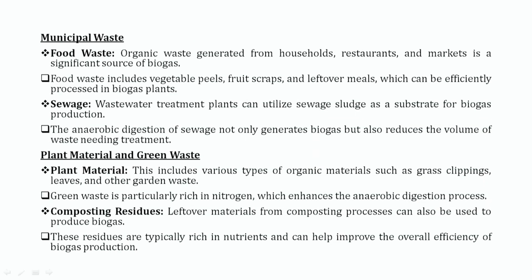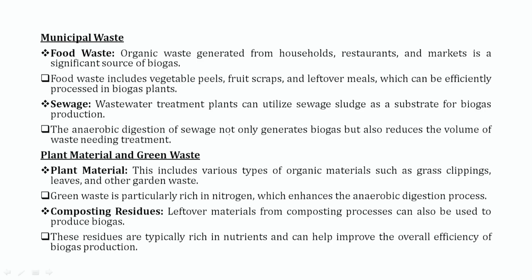Along with agricultural waste, municipal waste can also be used as raw material for the biogas plant. Food waste, organic waste generated from households, restaurants and markets, is a significant source of biogas. Food waste includes vegetable peels, fruit scraps and leftover meals, which can be efficiently processed in a biogas plant. Wastewater treatment plants can utilize sewage sludge as a substrate for biogas production.